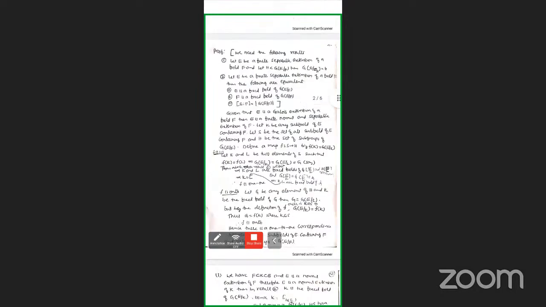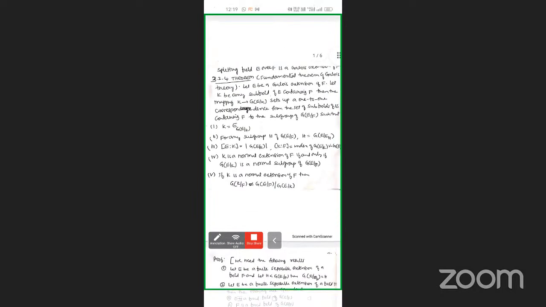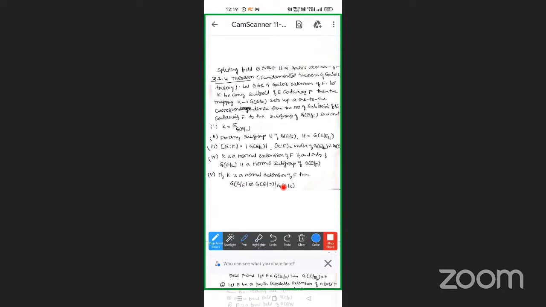So next, we are defining a mapping. E is a Galois extension of F. Let K be a subfield of E containing F, the mapping K to G(E/K) sets up a one-to-one correspondence between the set of all subfields of E containing F and the subgroups of G(E/F).